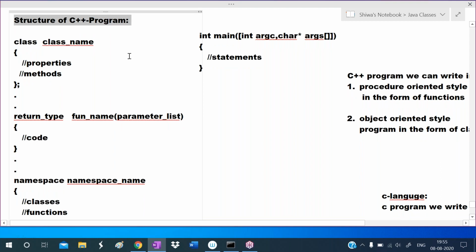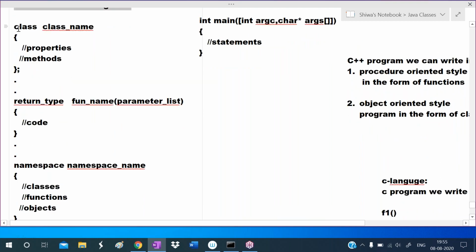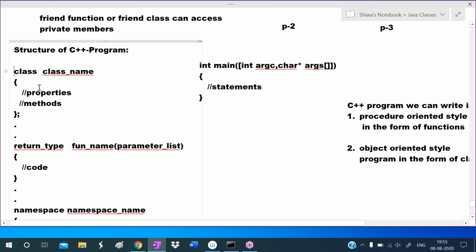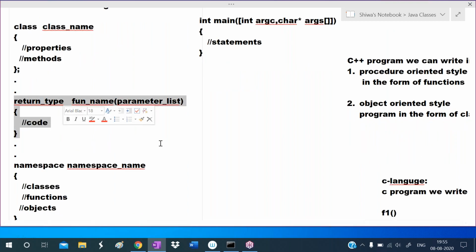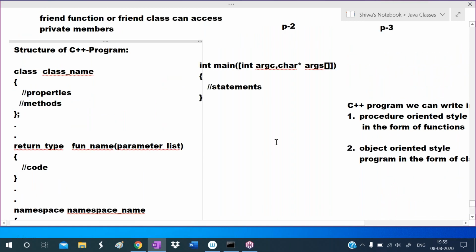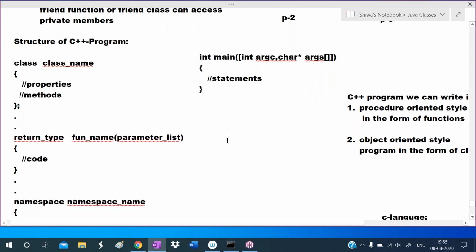In the initial programs I will not use these classes, I will not define these namespaces, I will not define these functions, I just define the main function only. In the language basics like operators and control structures, we define only one function, the main function. After that, in the classes and objects chapter, I define and use the classes. In the functions chapter, I define the functions. So writing functions, classes, namespaces is optional to write a C++ program. The main function is mandatory. We must write the main function to write a C++ program. So this is the structure of a C++ program.